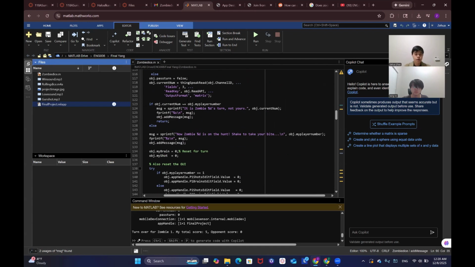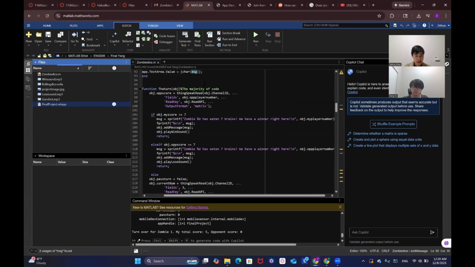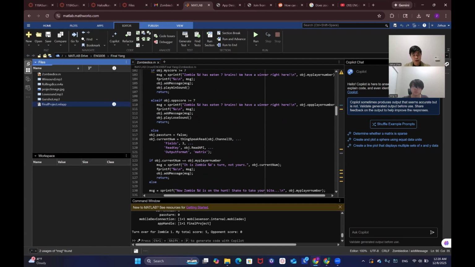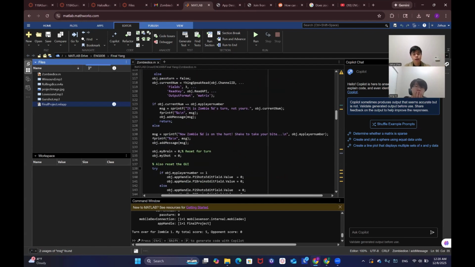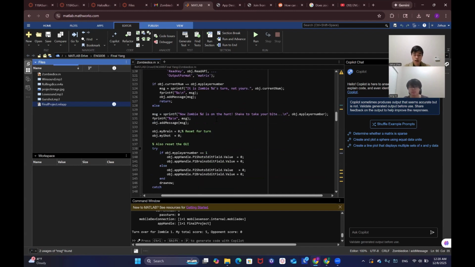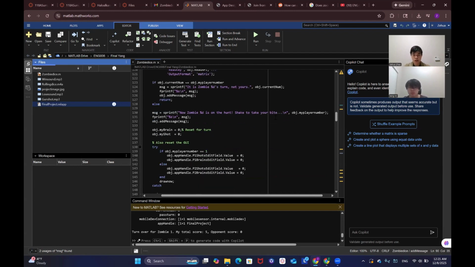And then it goes into read my opponent's score, which helps update later. This is actually two consecutive updates, but just to be safe, here's a current number, right? Read current number. If it's not your turn, it just displays it's zombie X's turn, not yours. This is what happens if you click the start button. Now, if it's your turn, it will print zombie X is on the hunt, shake, take your bite.